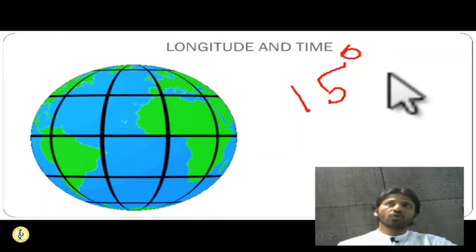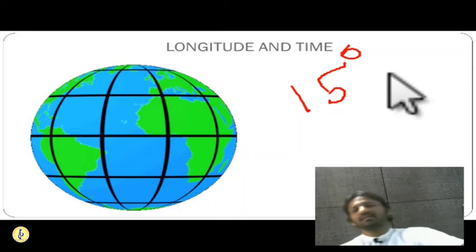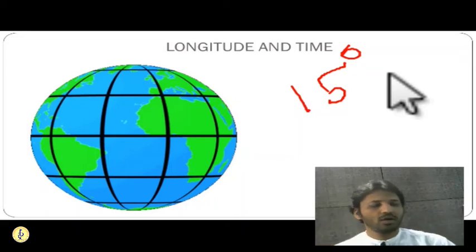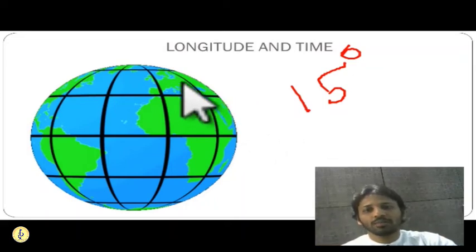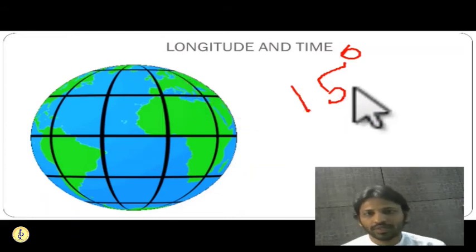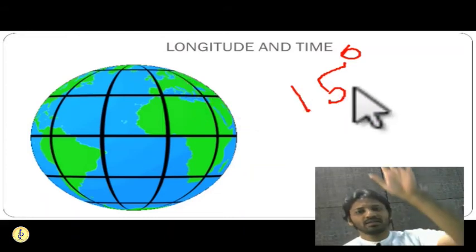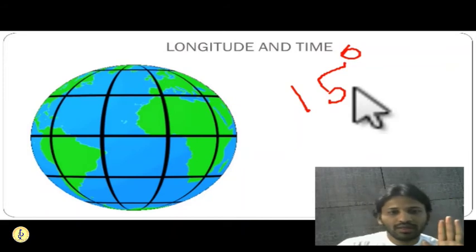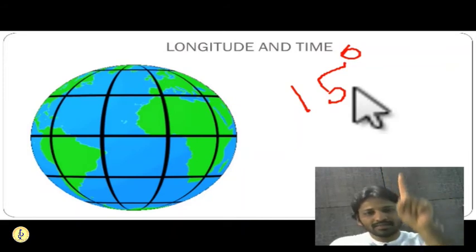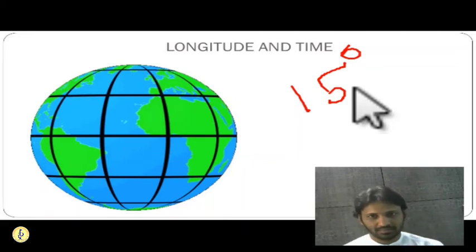Okay. So when the sun is at the highest point on the 0 degrees or on the prime meridian, we consider there is 12 o'clock in the afternoon on all the places on the prime meridian. Getting it?